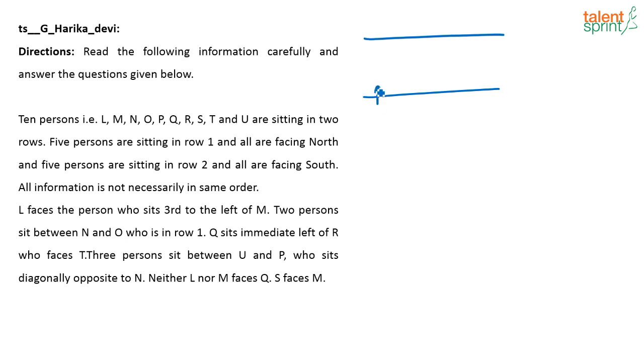So I am going to take this as row 1 and this as row 2. Here people are facing up and here people are facing down, then only they will be able to face each other. If I put row 1 on top, row 2 on bottom, then they will be facing away from each other. Based on whatever is given, I have just taken it like this. So where do I start? Okay, let us take this.